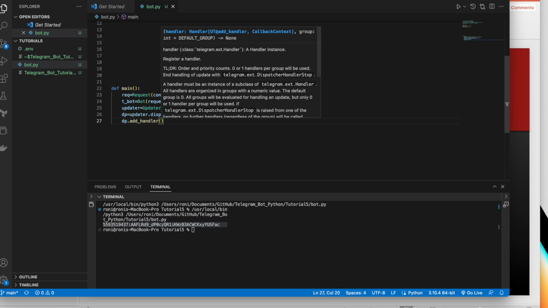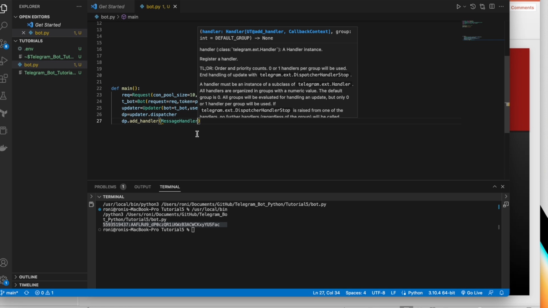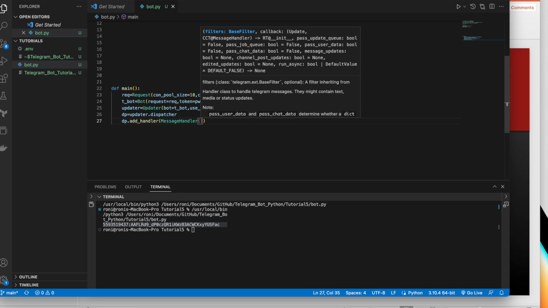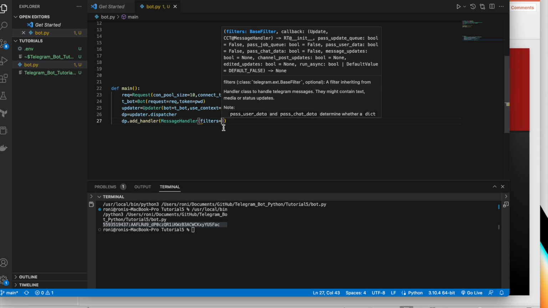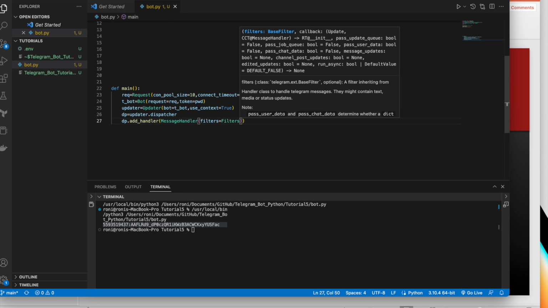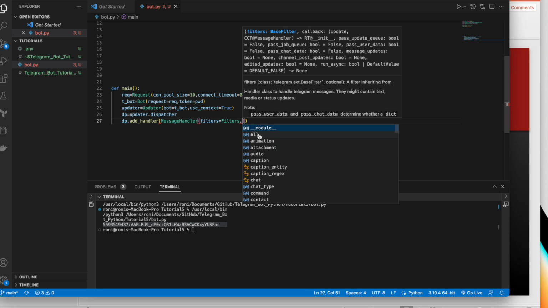So what is the type of the handler? It is going to be a message handler, so that it can handle a message, and inside that we'll call our filters. Filters are going to filter everything. So filters dot all, so that we can filter everything, right?